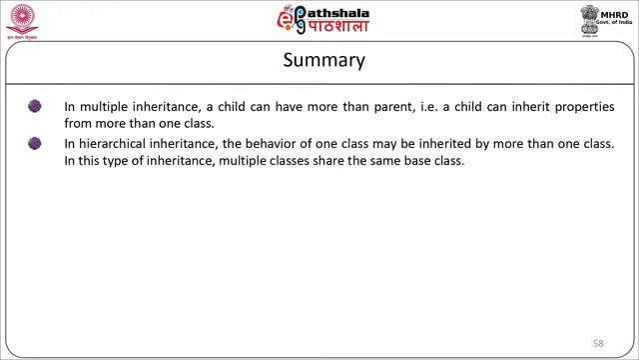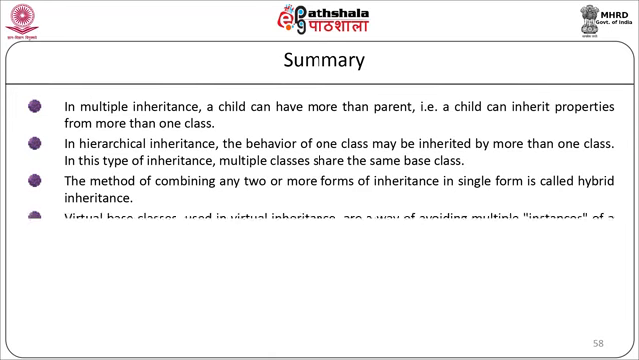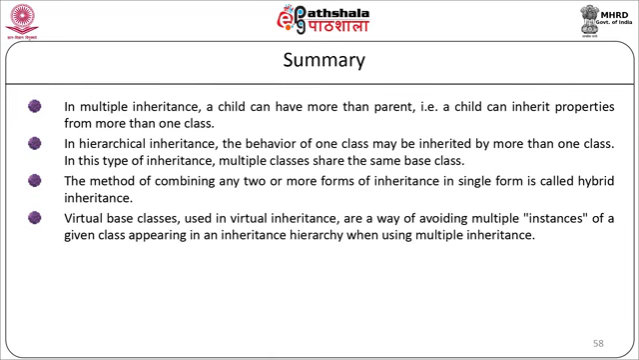In hierarchical inheritance, the behavior of the class may be inherited by more than one class. In this type of inheritance, multiple classes share the same base class. The method of combining any 2 or more forms of inheritance in single form is called hybrid inheritance. Virtual base classes used in virtual inheritance are a way of avoiding multiple instances of a given class appearing in an inheritance hierarchy when using multiple inheritance.